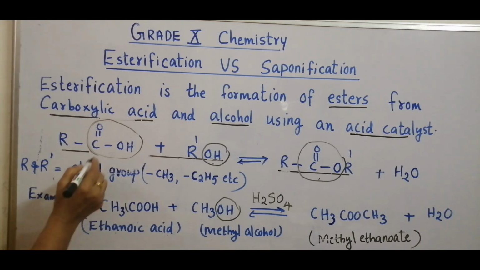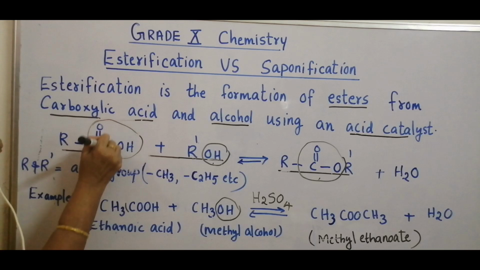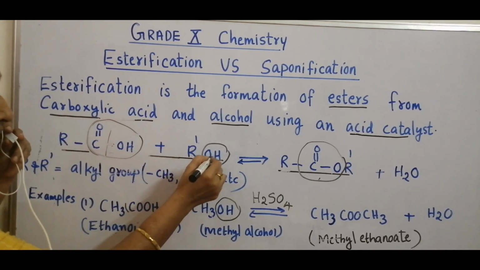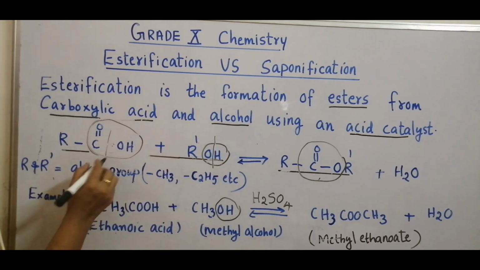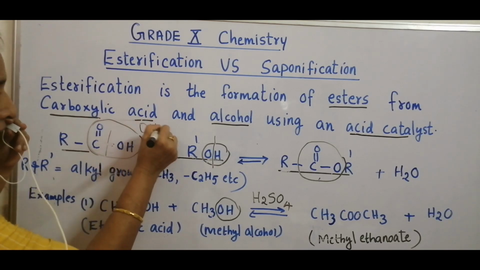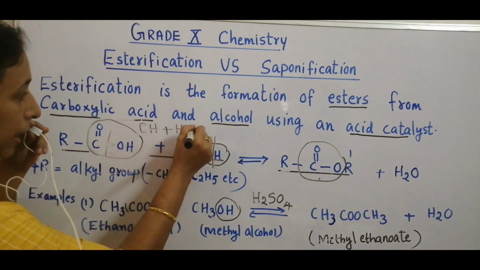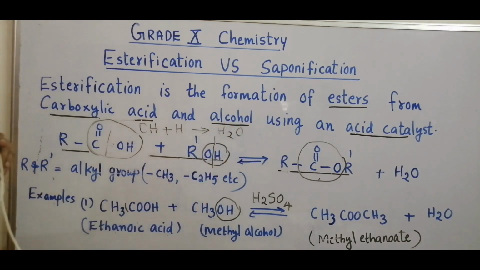How is water formed? From the acid group, this bond is broken, and from the alcohol, this bond is also broken. This OH and H combine to form H2O, water molecule.